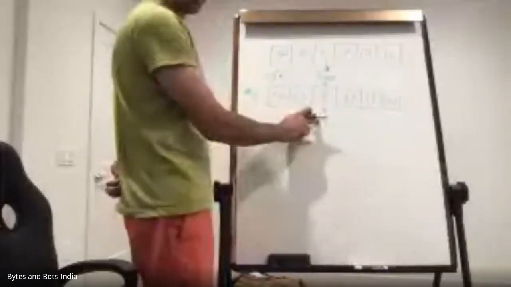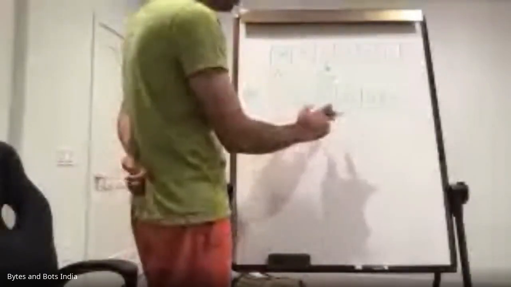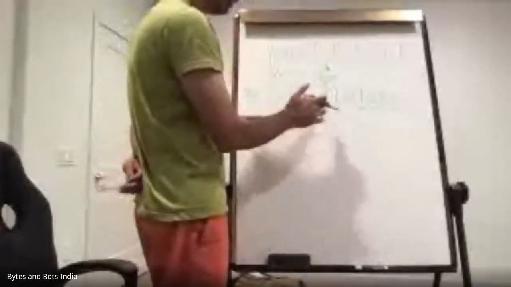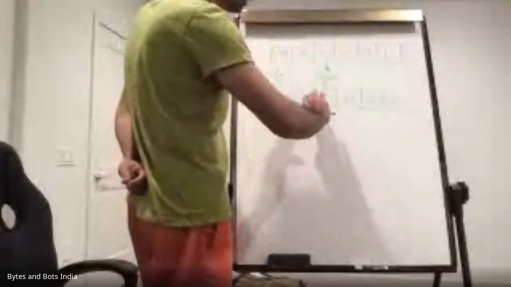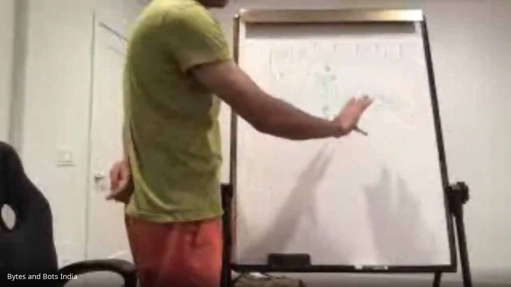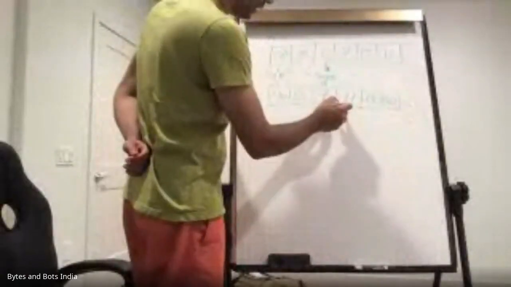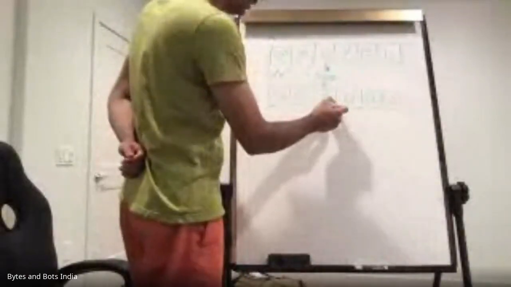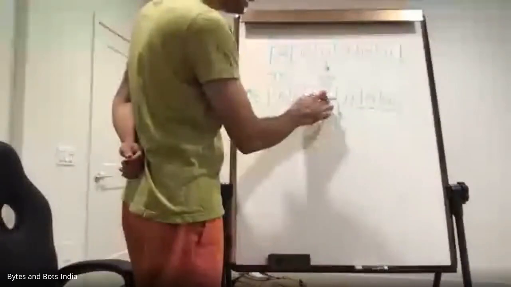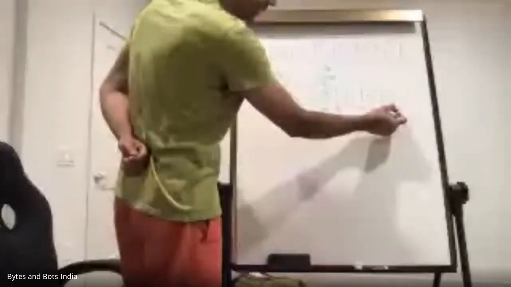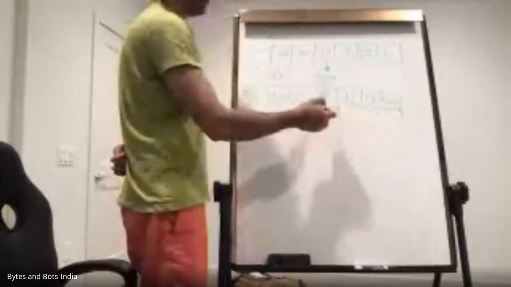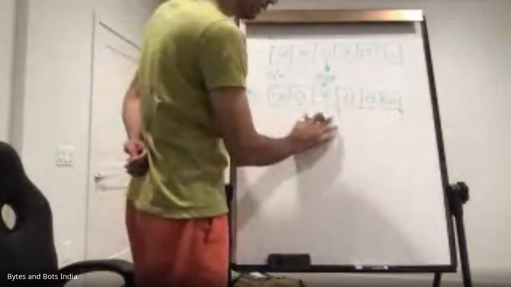Is 12 less than 7? No, it is not less than 7. So it must be greater. So everything bigger than 7 is going to be to the right because the array is sorted. So we compare the right half of the array, which is, we've already seen 7, so the element next to it and to the end of the array. Between these two, we'll compare.